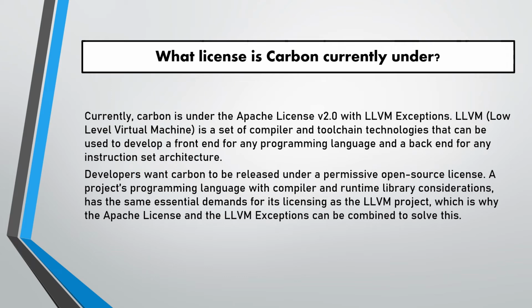Developers want Carbon to be released under a permissive open-source license. A project's programming language with compiler and runtime library considerations has the same essential demands for its licensing as the LLVM project, which is why the Apache license and the LLVM exceptions can be combined to solve this.